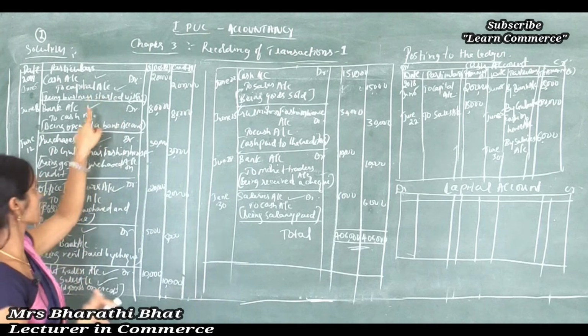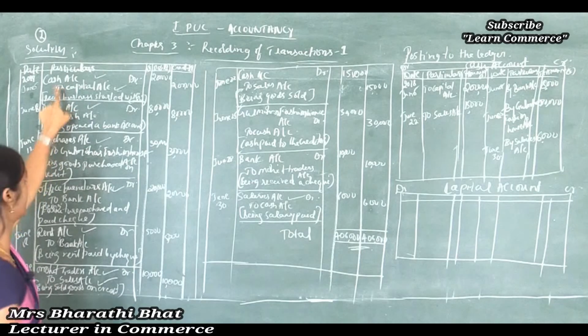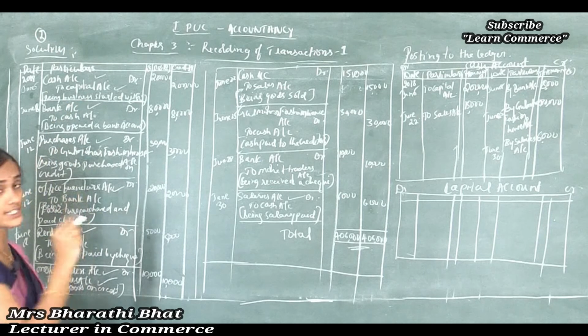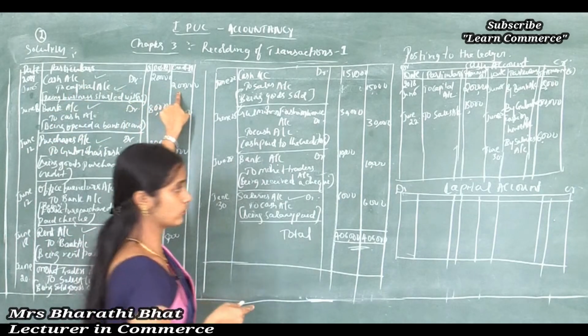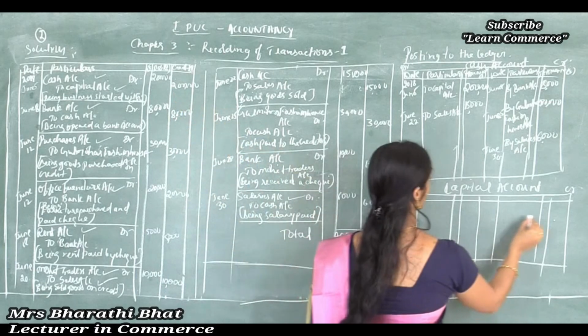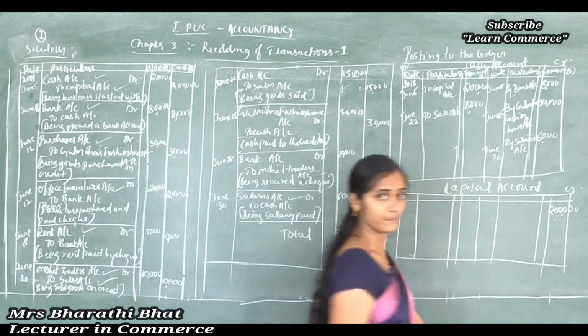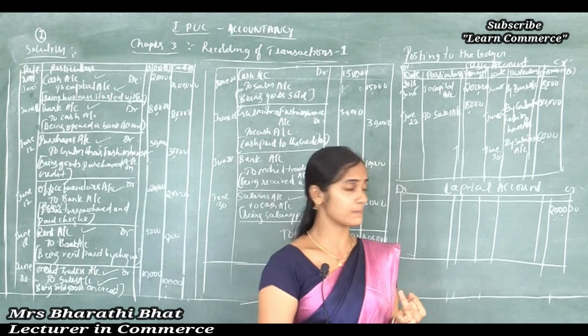No, only one transaction is affected to the capital account, that is cash to capital. Very simple. How do you post this transaction to the capital account? Capital account shows credit value. Correct, right? So record 2 lakh under the credit side.